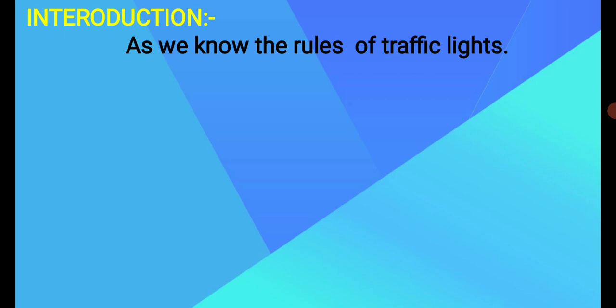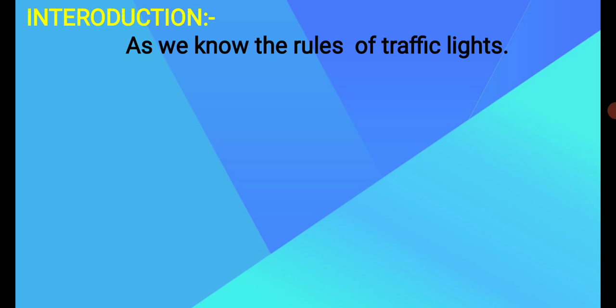Before we start today's topic, punctuation marks, I would like to tell a story. The story is regarding traffic rules. As we know, what does the traffic light tell us? What are the traffic rules? How many traffic lights are there, and what do they indicate?